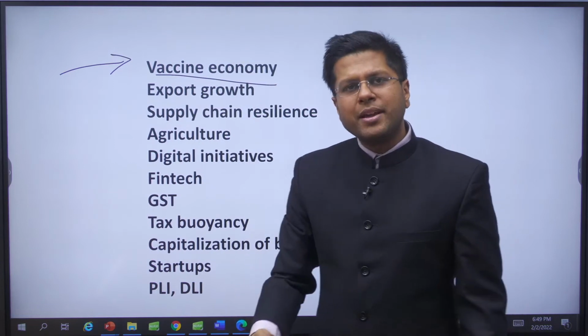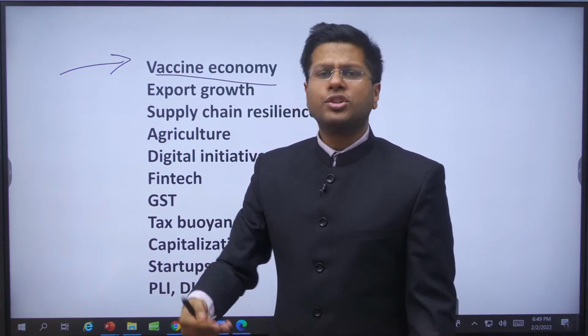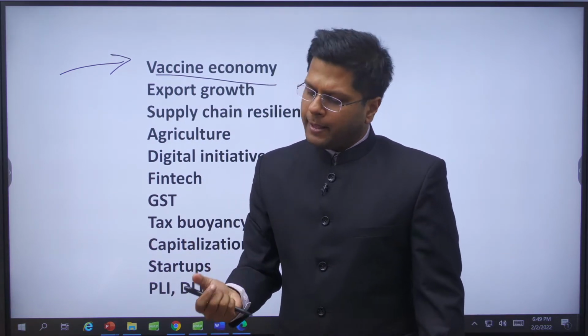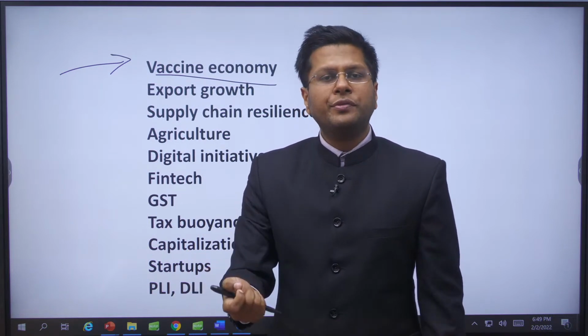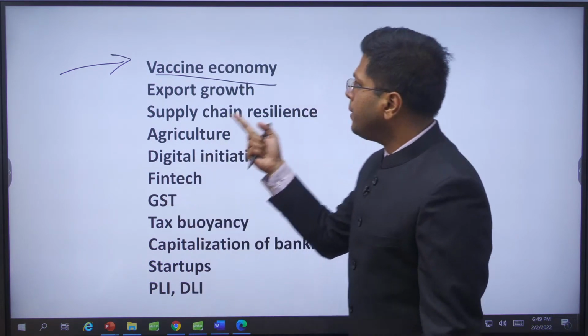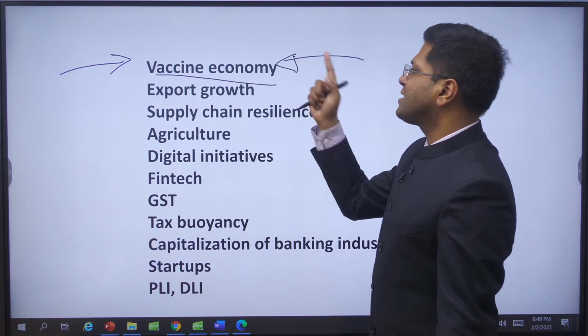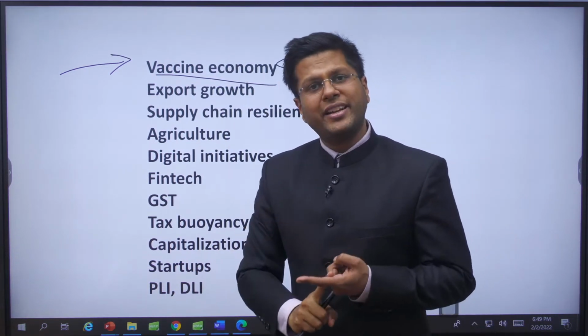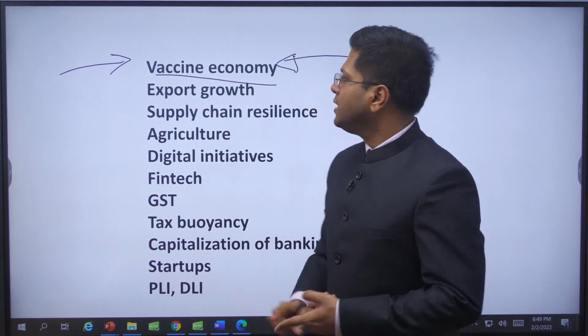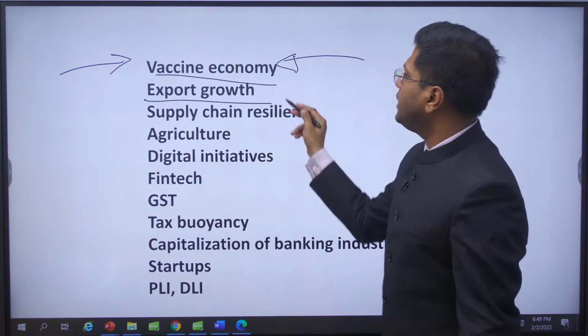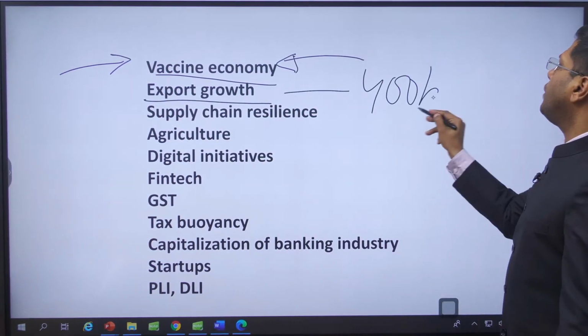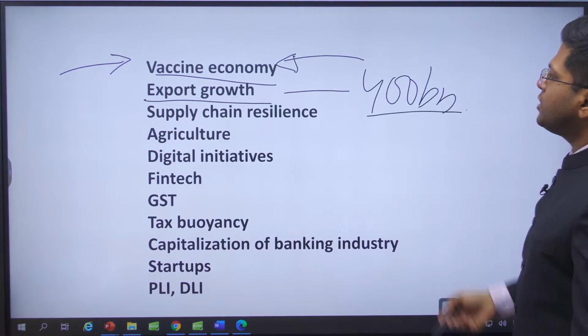Each time we have a pandemic, we will increase the production of vaccinations so that it caters to the people, the workforce. How? If we give them a booster dose, they will still keep coming to work. That is the difference between India and a place like Africa, right? Export growth leading to $400 billion of export growth by the end of this year. We are looking at this.